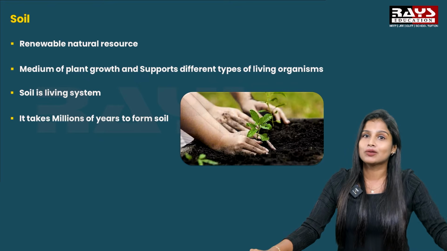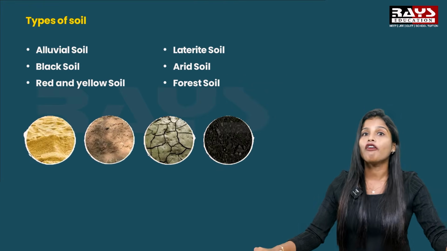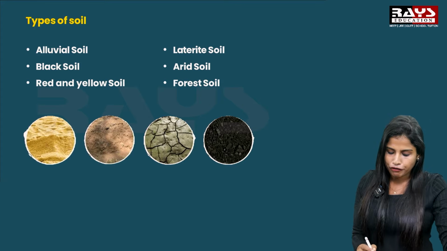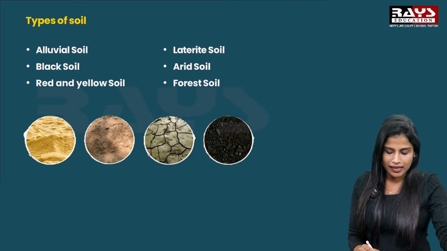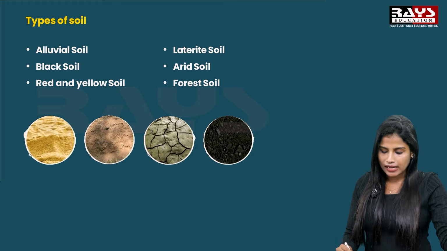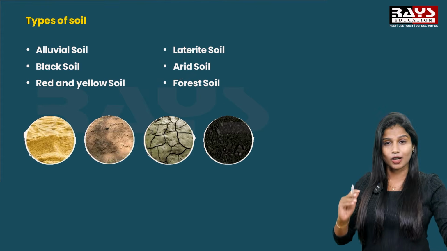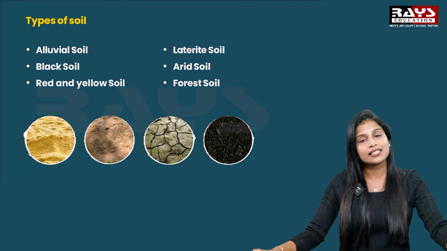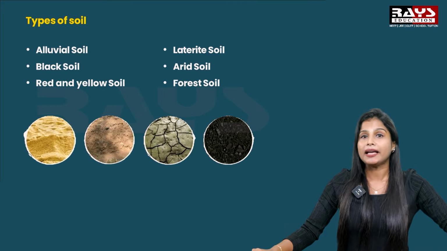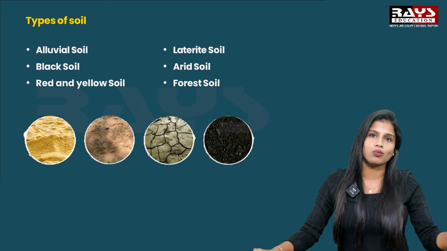Now let's discuss what are the different types of soil. Soil is of 6 types. The first one is alluvial soil, second is black soil, third is red and yellow soil, fourth is laterite soil, fifth is arid soil, and last but not the least, forest soil. So these are the 6 types of soil that can be found in India. Now let's discuss each one in detail.